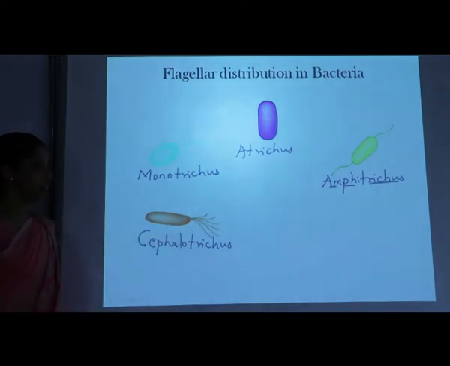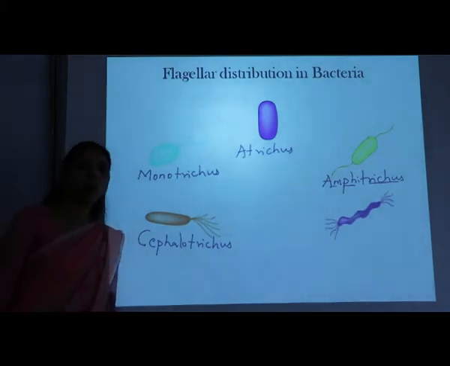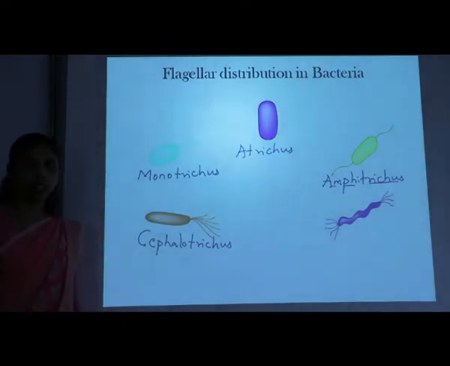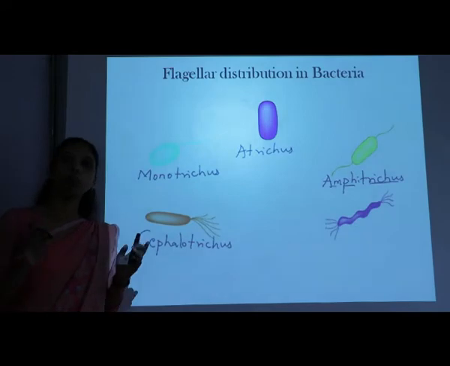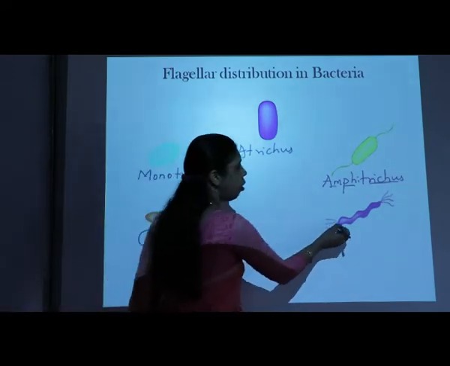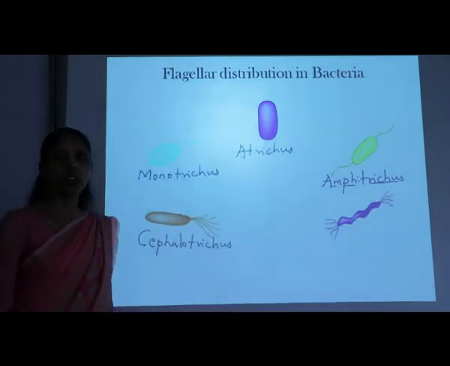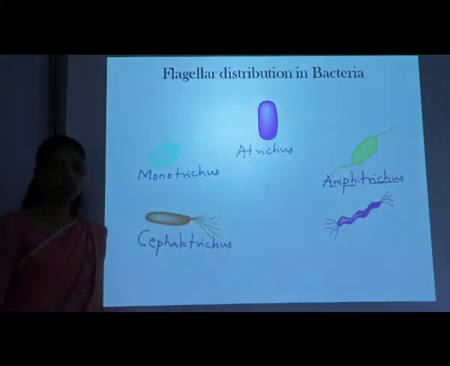Then here we are observing a tuft of flagella, or group of flagella, on the bacterial cell. So here some flagella are distributed on both the ends of the cell.